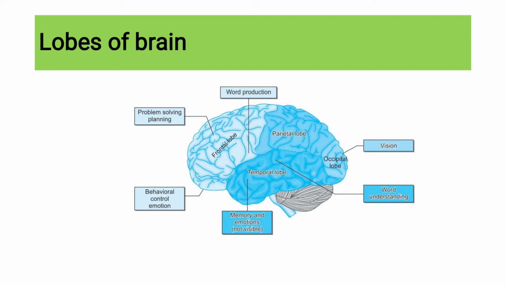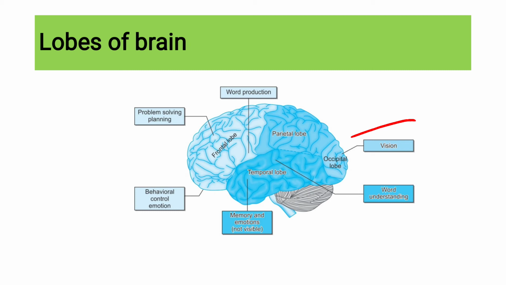Next is your parietal lobe. See this, the occipital lobe is for vision. Then this temporal lobe is for memory and emotions, which is non-visible. Temporal lobe mainly deals with sound perception. Then parietal lobe for word understanding, etc.